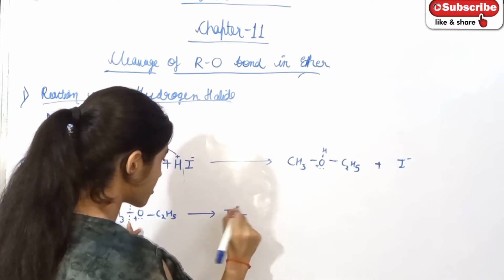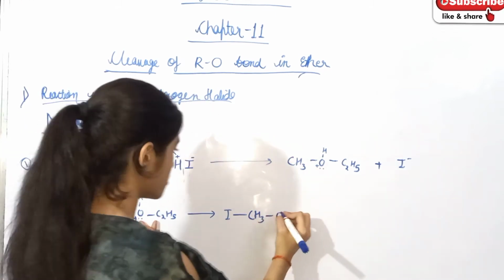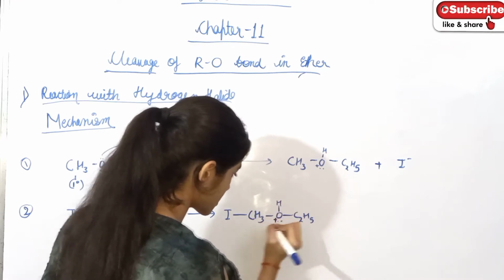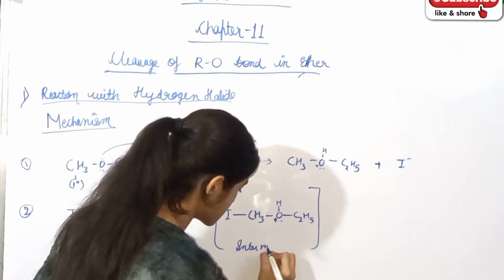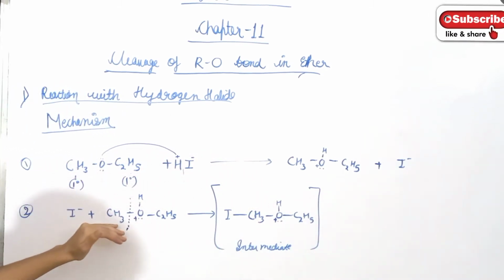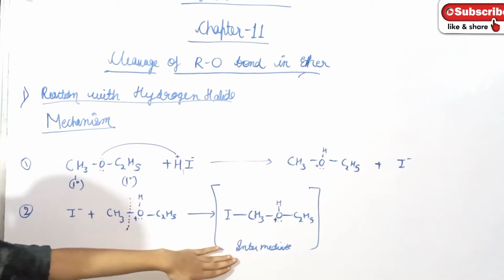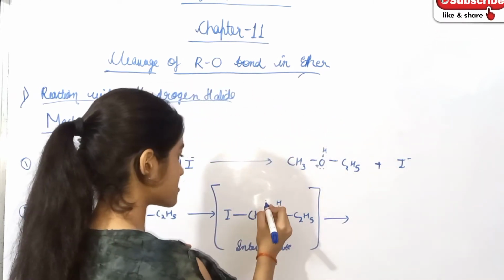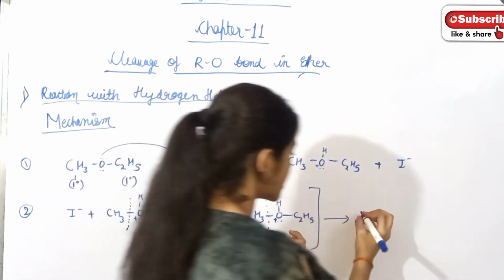I negative will attach here with CH3, that is the alkyl, O, C2H5 and H. This is an intermediate which is quite unstable, because here I is attached with CH3 and the whole thing is written here. It is called an intermediate which is quite unstable. So it gets broken off and cleaved, and what will form? Here the bond will be broken, and what we get is C2H5OH, that is ethanol.